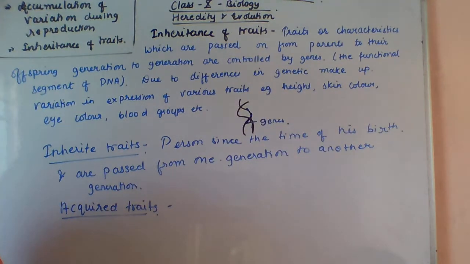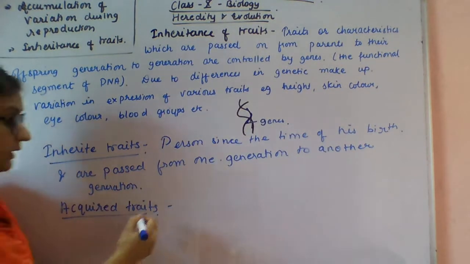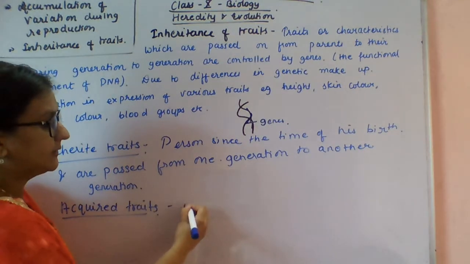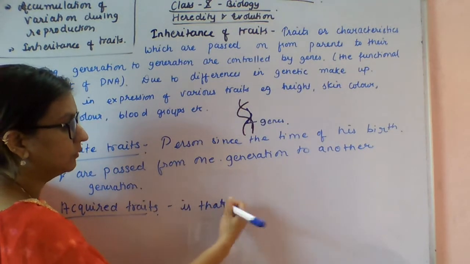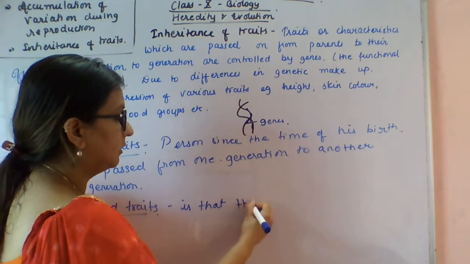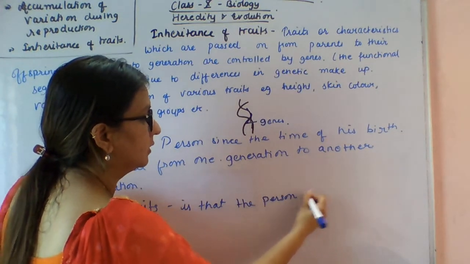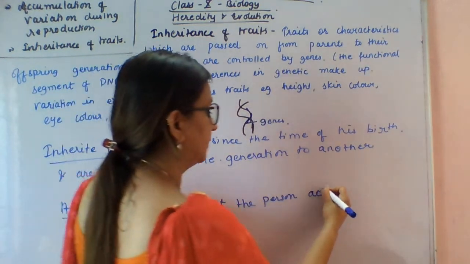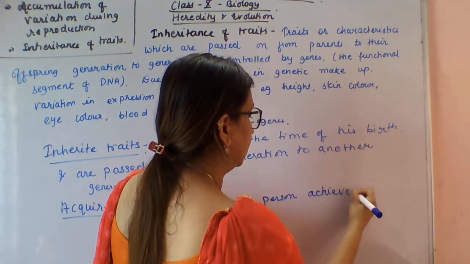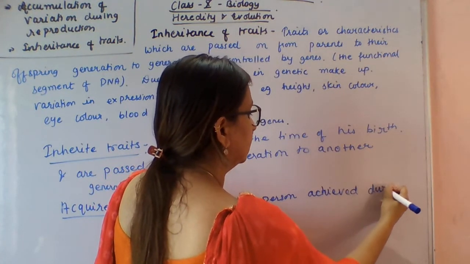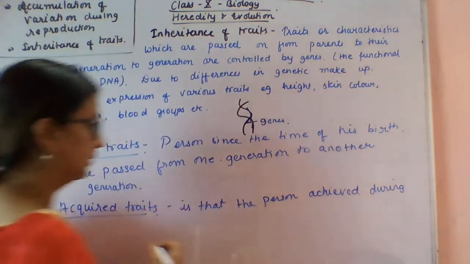These are the acquired characters which an individual or person achieves during their lifetime. So you can write the definition: an acquired trait is one that a person develops or achieves during its lifetime.